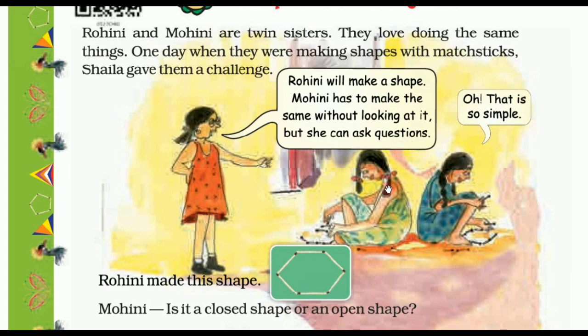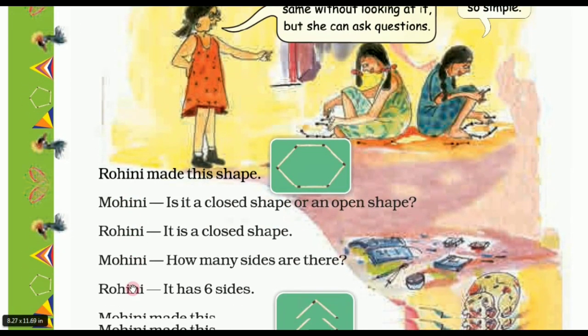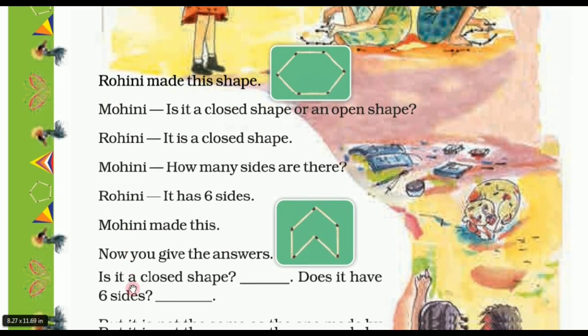So the challenge is that first Rohini will make a shape and Mohini has to make the same shape without looking at it, but she can ask questions. Then Mohini said, "Oh, that is so simple." Now they start making shapes.